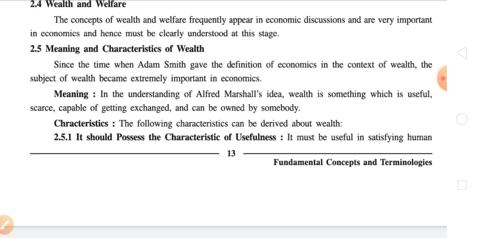And today in this lecture we are going to discuss the points which were left in the last session, that is, the last two characteristics of wealth, and then we'll move forward towards welfare.